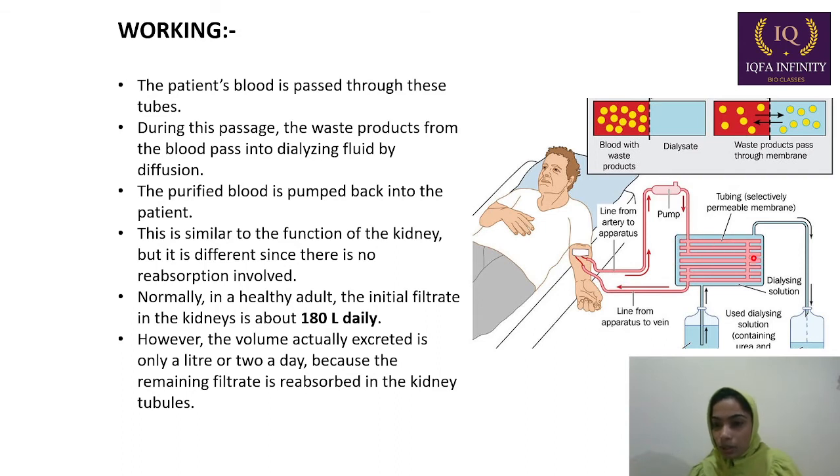When the blood passes through these tubes, the nitrogenous waste is transferred into the dialysing fluid. The purified blood is pumped back into the patient, coming out from the device in a zigzag and going back to the patient.